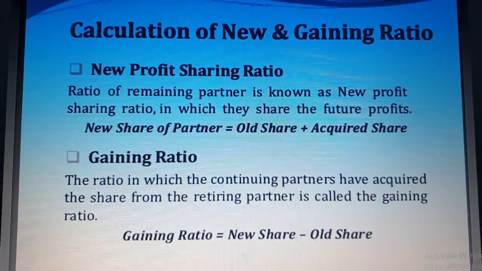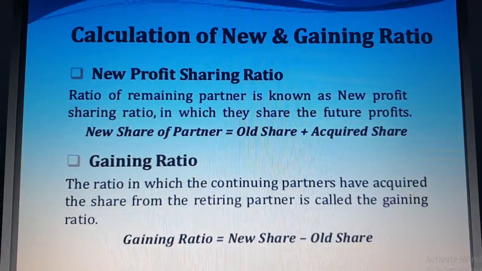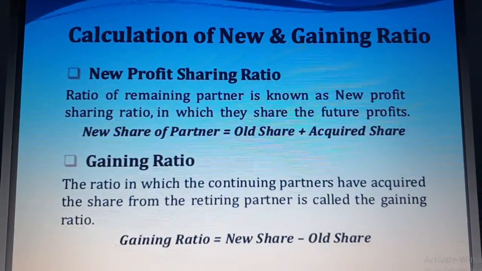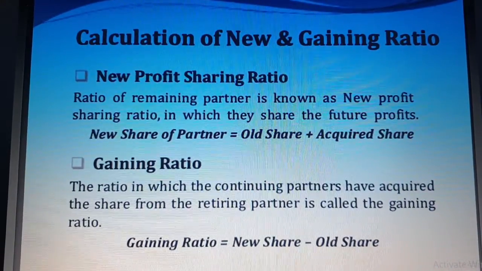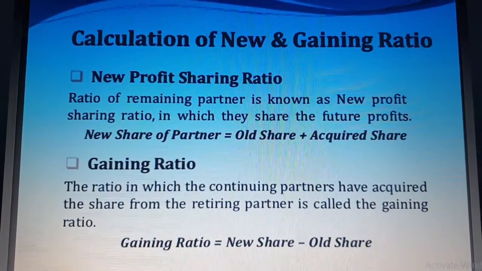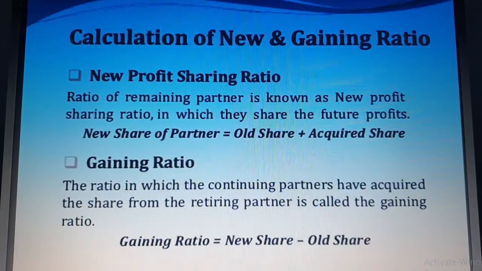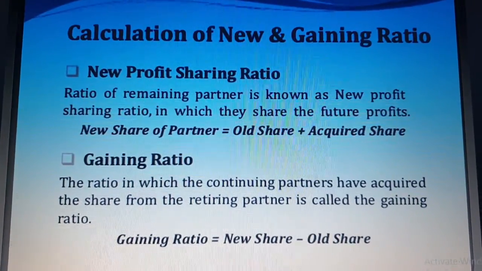Why do we calculate the new profit sharing ratio? Because at the time of retirement, the remaining partners have to calculate their new ratio after the retiring of the partner.